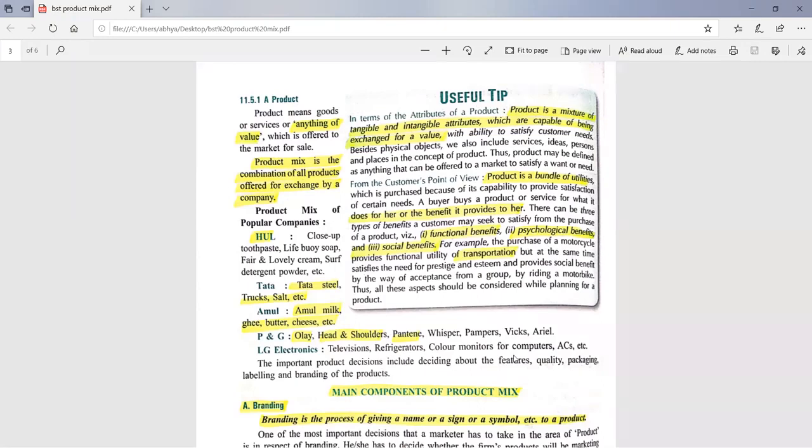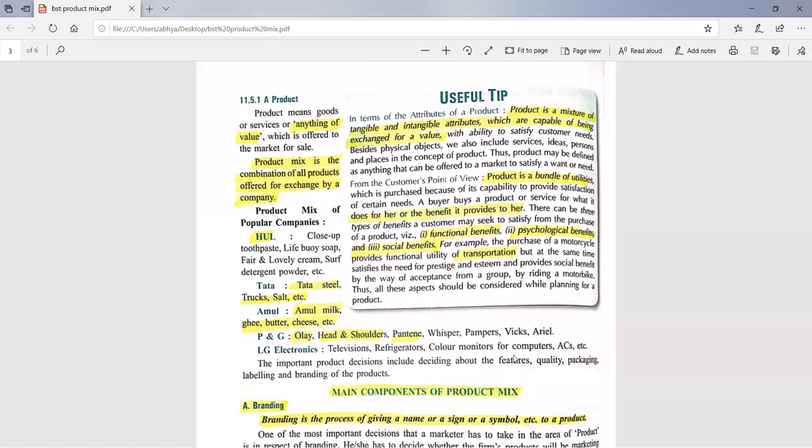Value means that which can be bought or sold, that can be exchanged for some consideration. So product means anything which has some value. Value means that which can be bought or sold. So product mix means the combination of all products offered for exchange by a company.